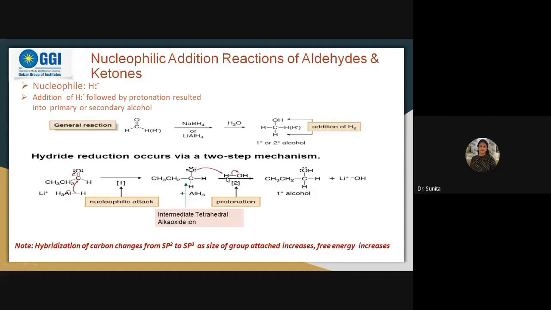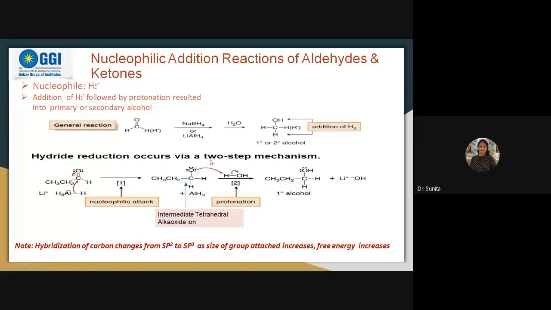The hydrogen, having positive charge, will get attracted towards this negative charge. This electron pair will be taken by H, and it gets attached over here. You can see, this in-between tetrahedral alkoxide ion is formed.